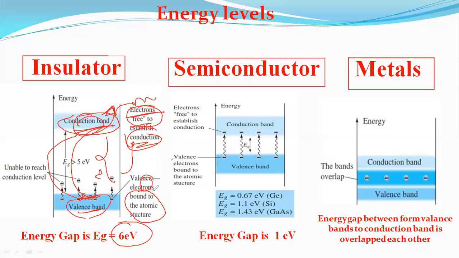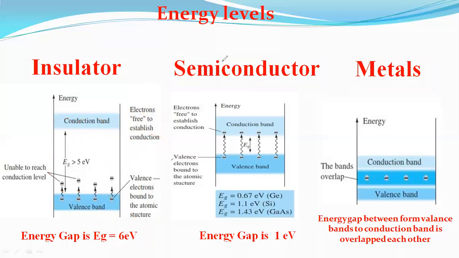Now coming to the insulator. In the energy band structure indicated here, I will annotate once again. This discussion is very important, please concentrate. The energy gap is 6 electron volts. The large forbidden band separates the filled valence region from the vacant conduction band.